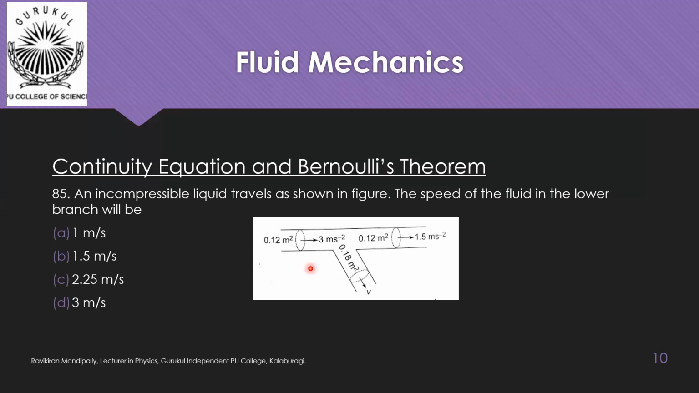Question number 85. An incompressible liquid travels as shown in the figure. The speed of the fluid in the lower branch will be.